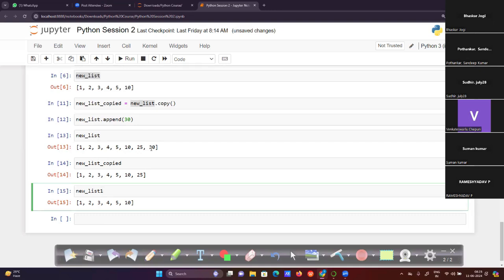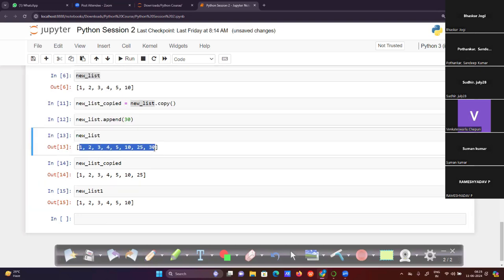Okay, and a list will take a lot of memory because it will accept any kind of data type. There is a limit, but it can hold around 1 lakh, 2 lakhs of records in one particular list sometimes.